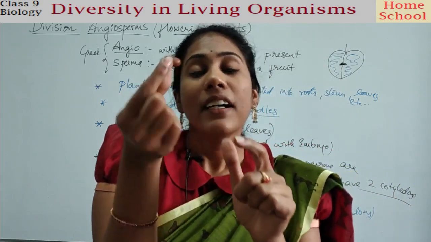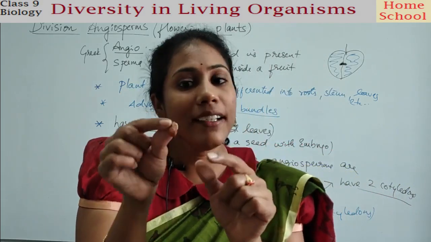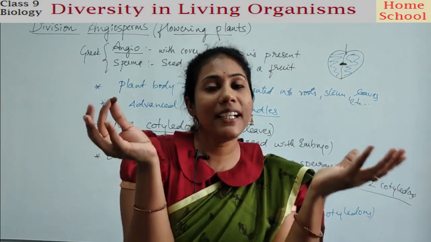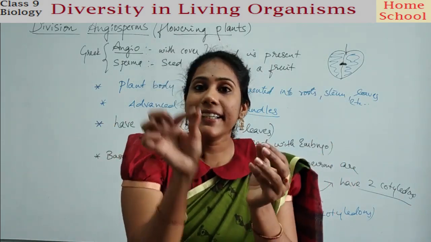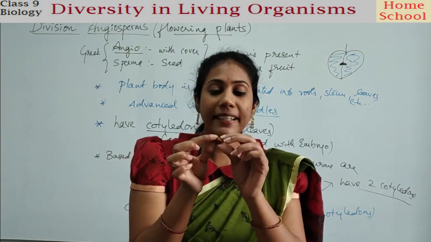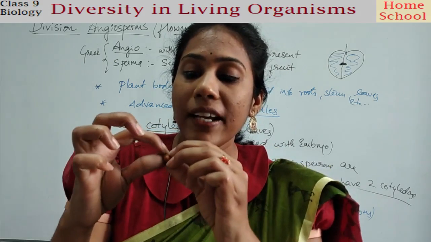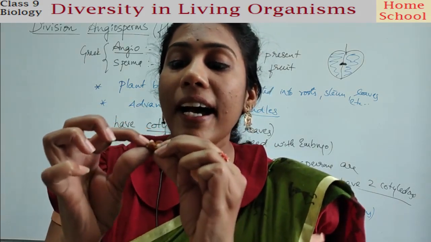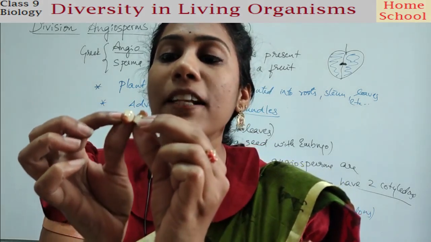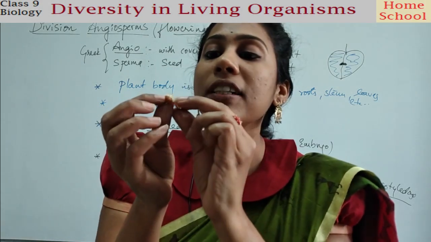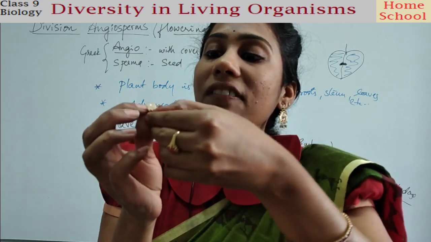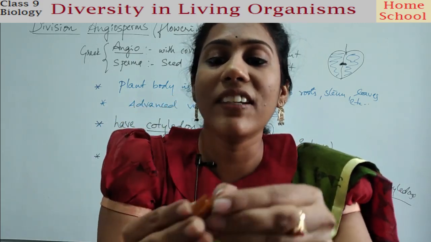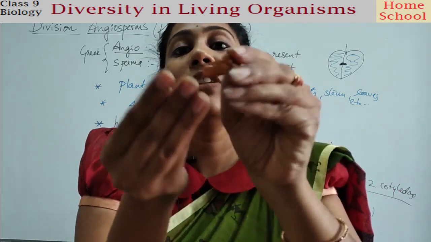If I put this kidney bean in soil, and the environmental conditions are favorable, it can grow as a new plant, isn't it? And this seed, I can open exactly in the middle, right? See, this is how I'll find it. This brown color thing is a seed cover, guys, just a seed covering. I will remove that brown thing.